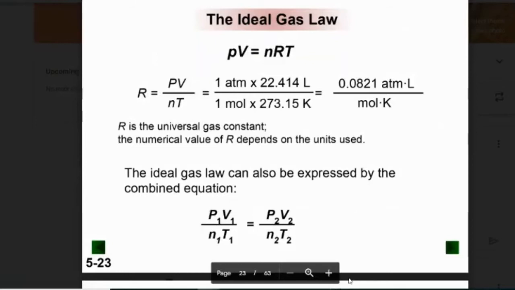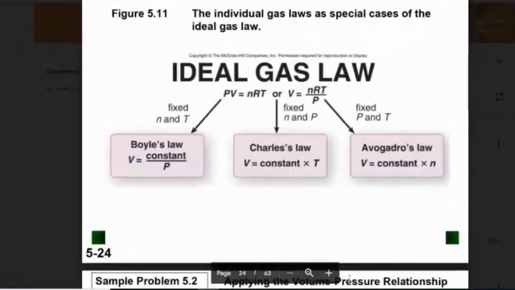So this gives us all of our other laws. We just cover up the ones that are constant. Another example is if I want Charles's law, that's volume and temperature. If I keep the pressure and the amount constant, then V1 over T1 is equal to V2 over T2. And we'll play with this equation in class. All right, and this is everything spelled out for us, the ideal gas law, and we'll do a lab on the ideal gas law. That's what we're really looking at. And it has all the laws inside of it.